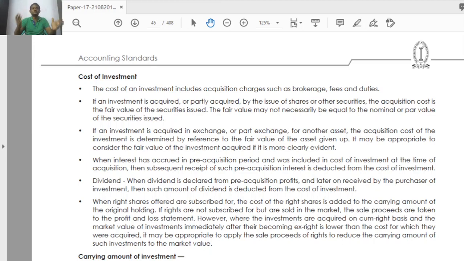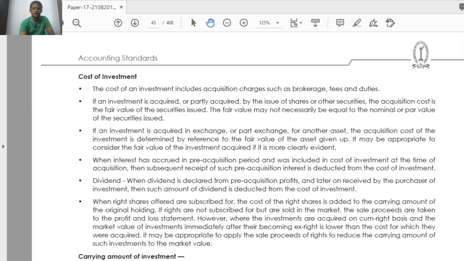Then what is the cost of investment for 2 shares? The cost of investment for 2 shares is 1,000 plus 800, 1,800. That is what they said here. If the person is buying that share, then 800 rupees.